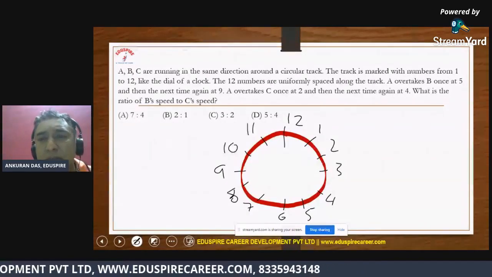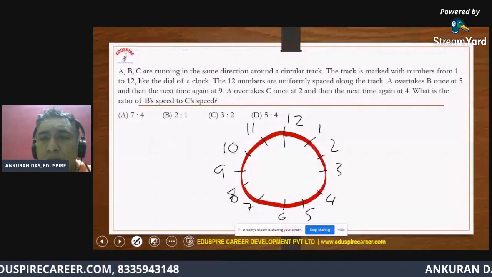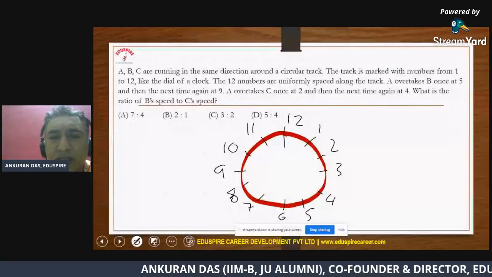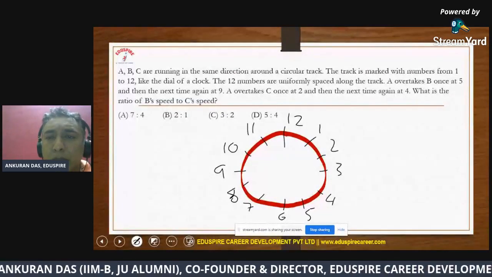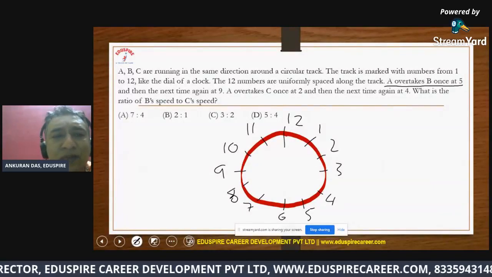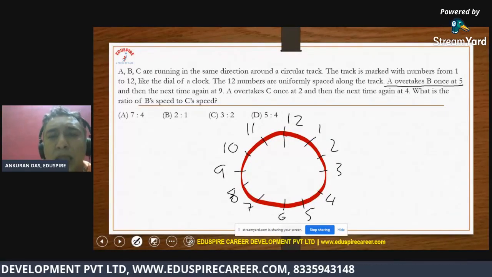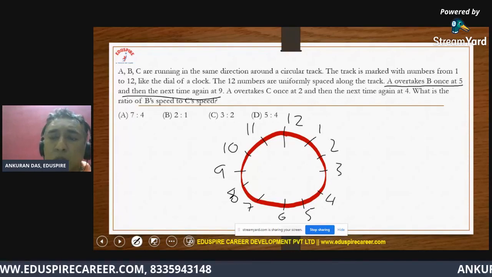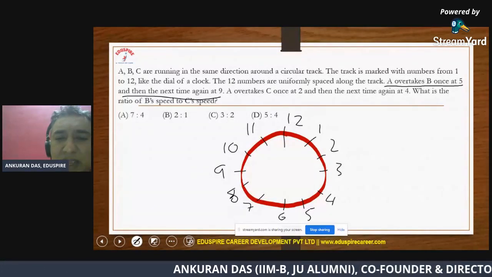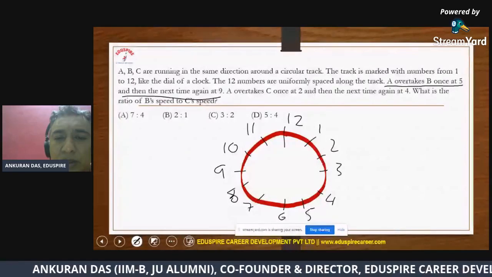Now they have said that A overtakes B. So first of all, if I look at the first statement, they have said A overtakes B once at 5 and then next time at 9. All right, so that means A and B were together at 5, which means A and B both were together over here.